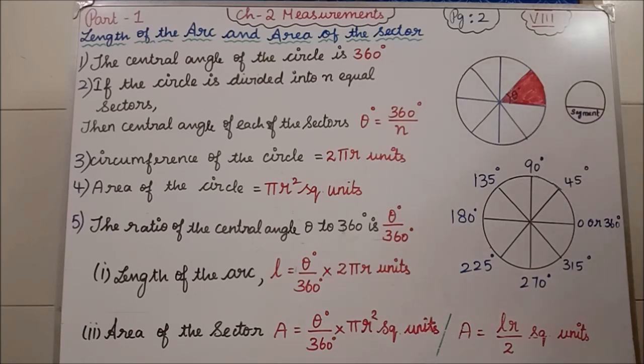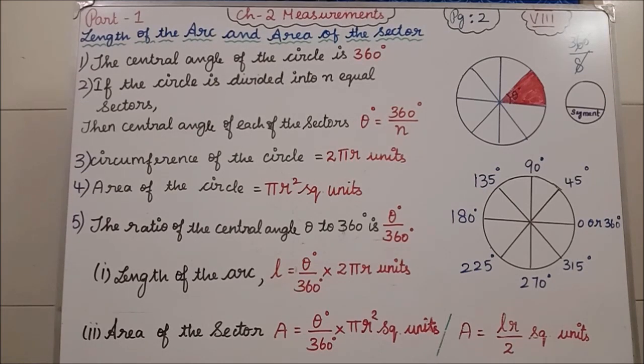We have 8 sectors, isn't it? So you have to divide 360 degrees by 8. So what answer are you getting? That is the theta. Okay, that is the angle. Clear all of you? Clear all of you? The second point. Yes.